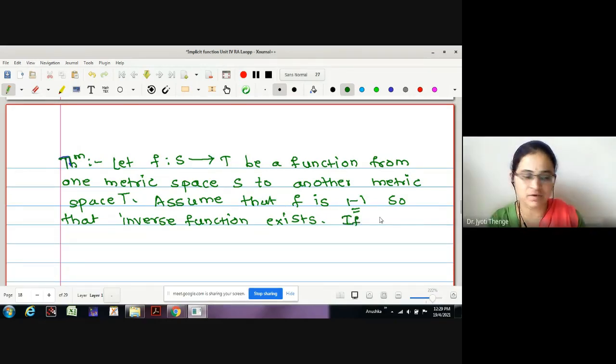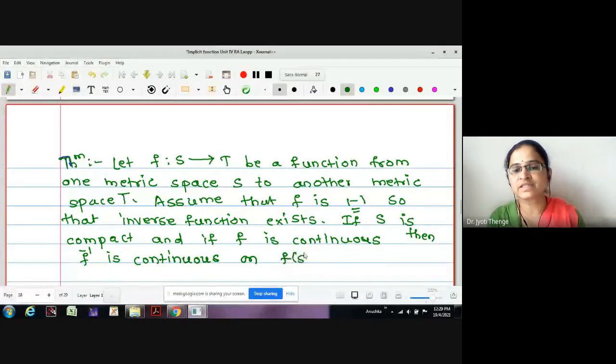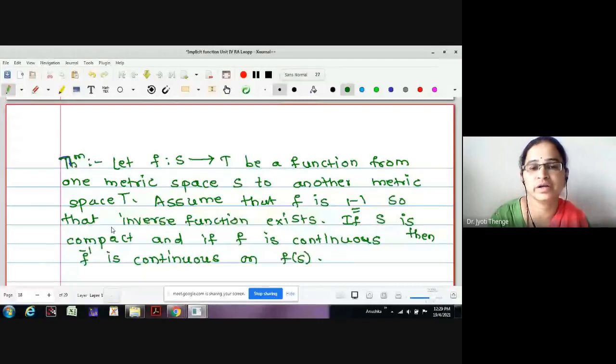On f of S. If S is compact and if f is continuous, then f inverse is continuous on f of S. Actually, f inverse is defined on f of S, and this theorem tells us if the domain is compact, the inverse is also continuous. This theorem we were going to use now.